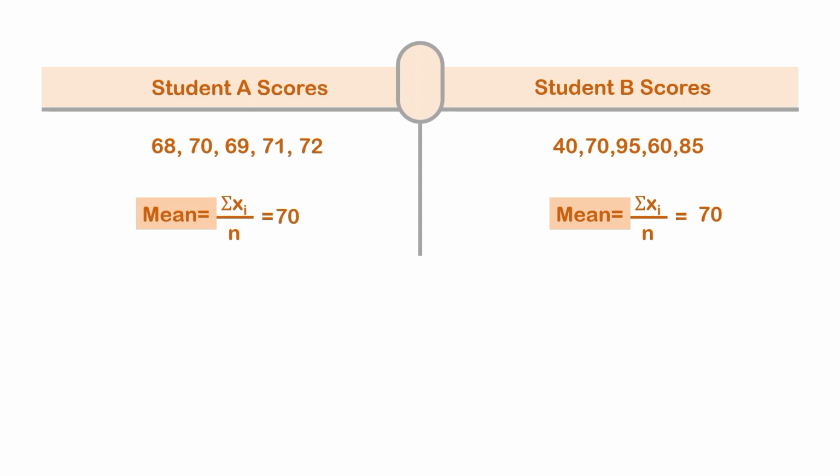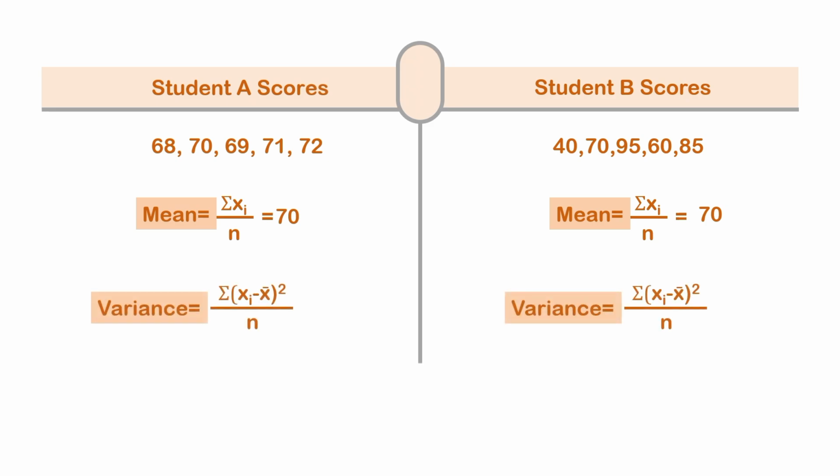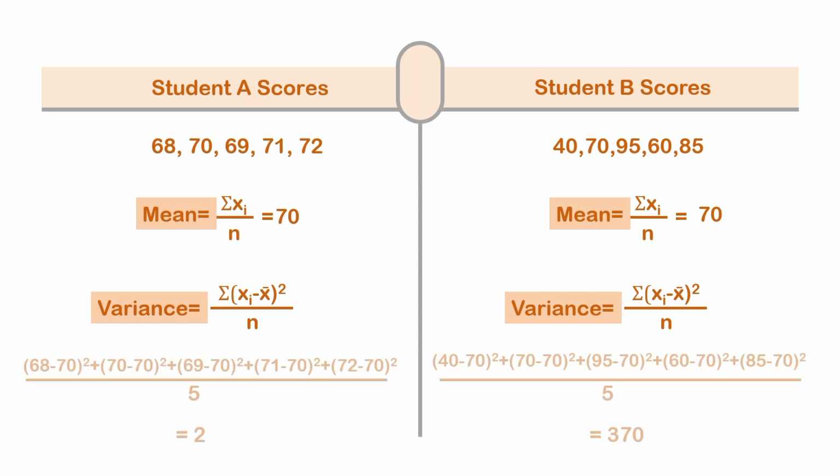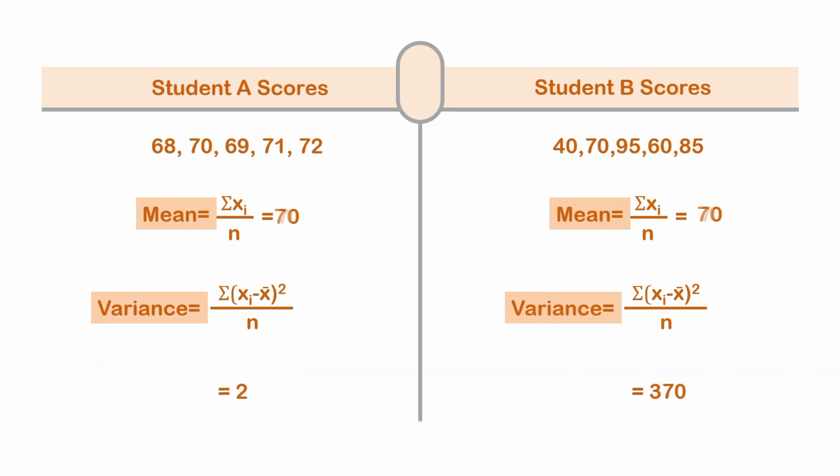Then how will we compare which group has more consistency? Variance and standard deviation reveal this. We calculate variance by this formula. Let's calculate the variance of these two datasets. We get variances of 2 and 370.